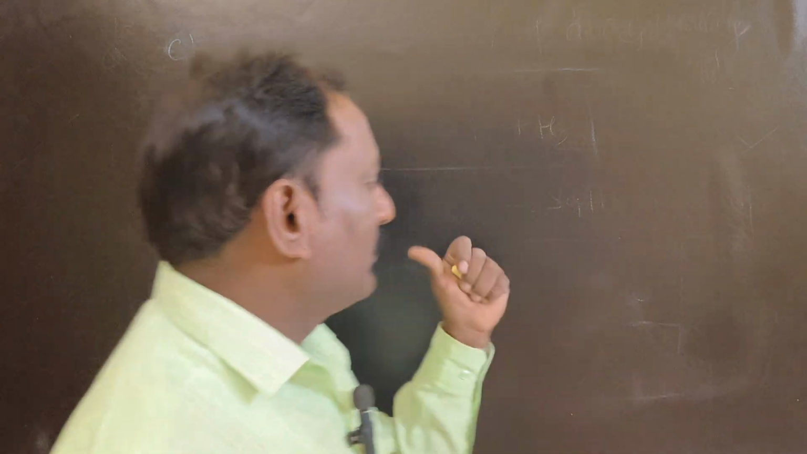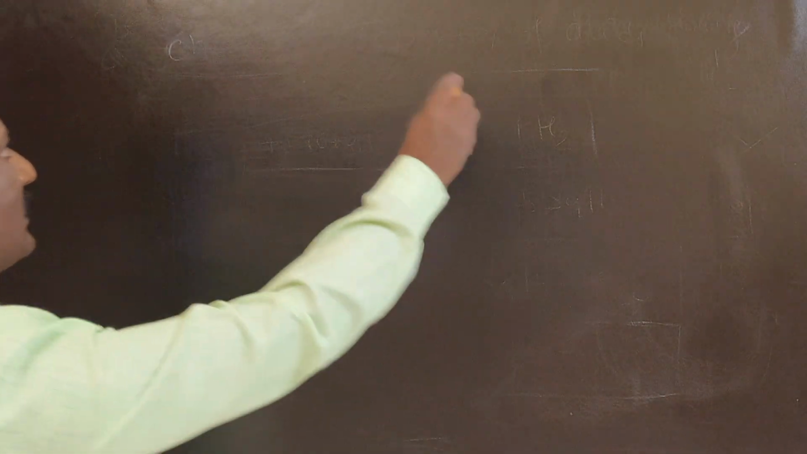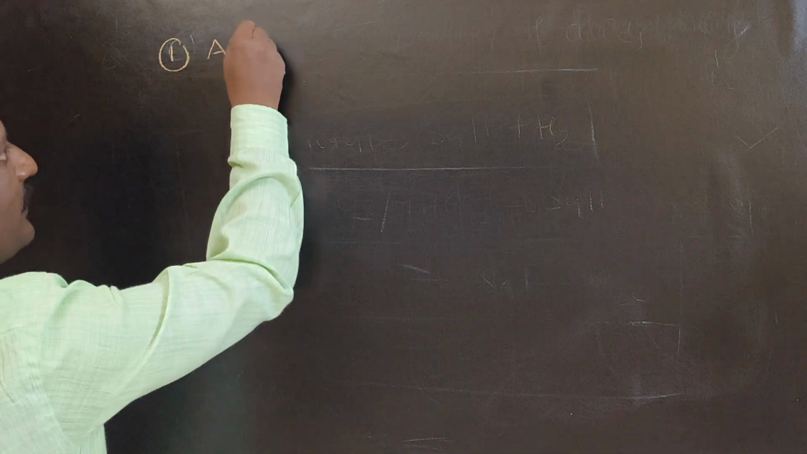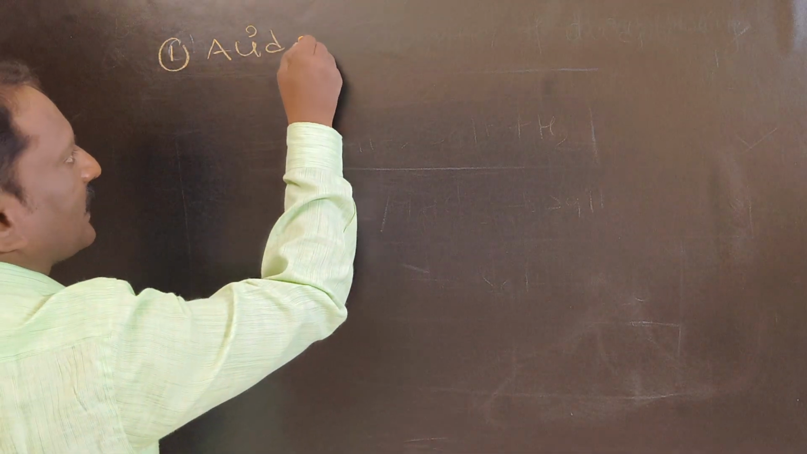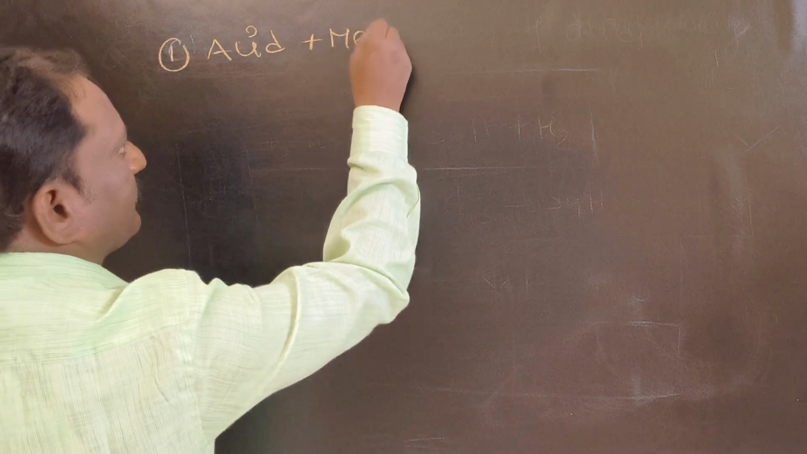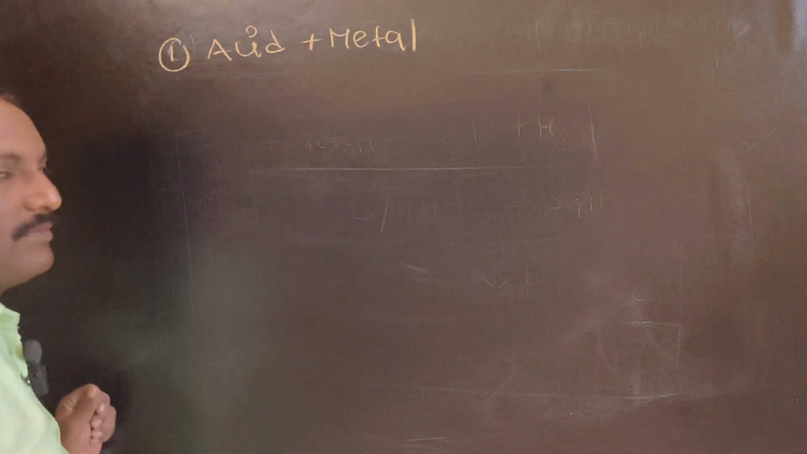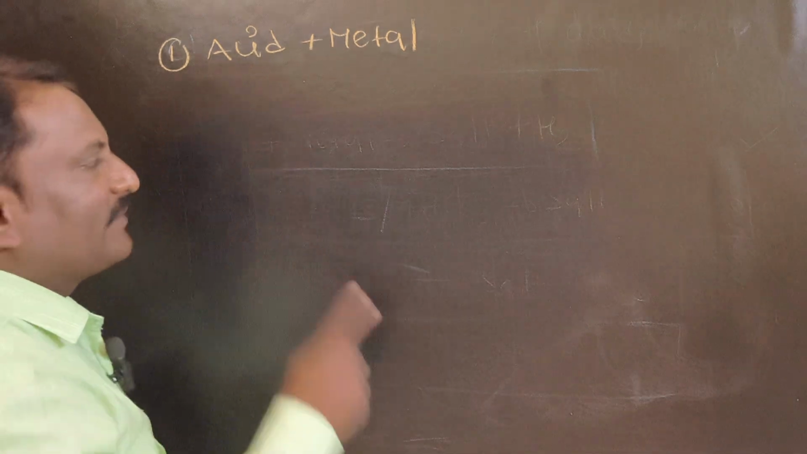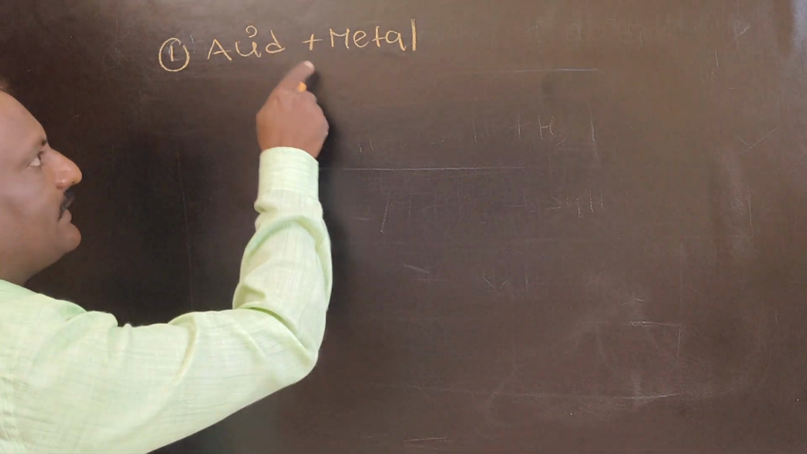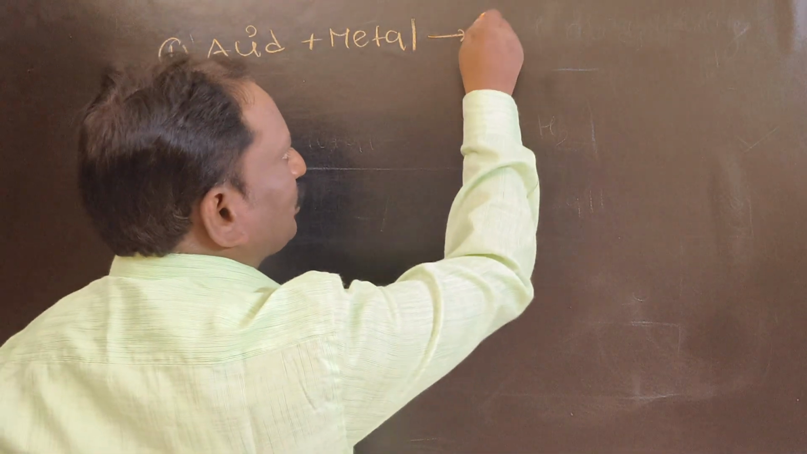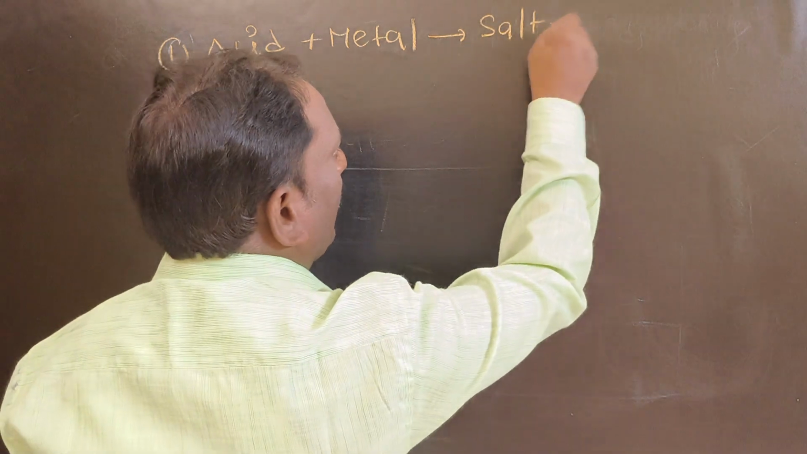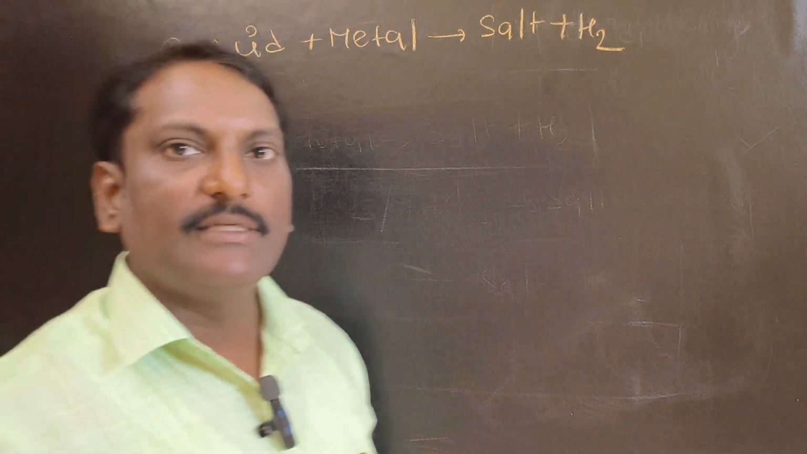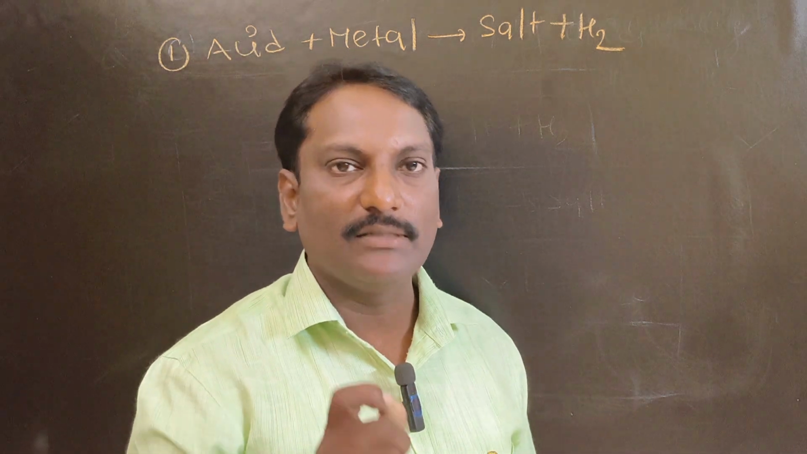Get ready students. Let us start with the first chemical property, acids reacting with metals. I said 4 points are required. Point number one, the statement: generally, acid reacts with metals to give salt plus hydrogen gas. Please remember this statement.